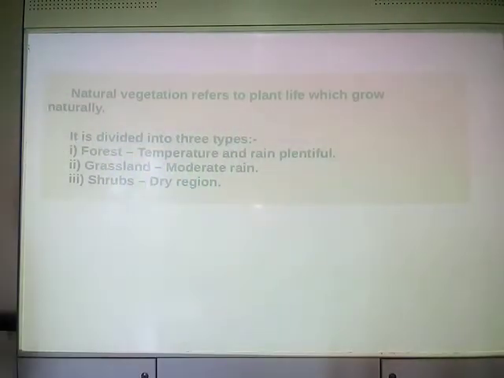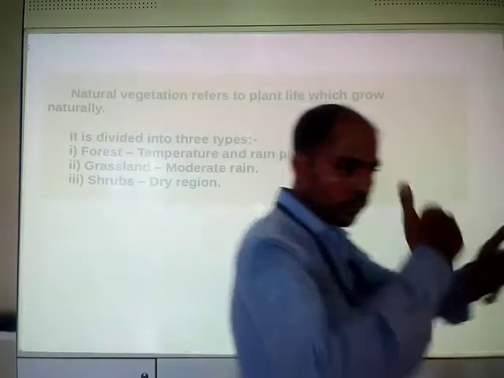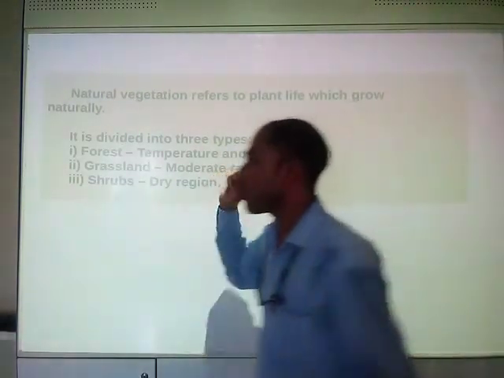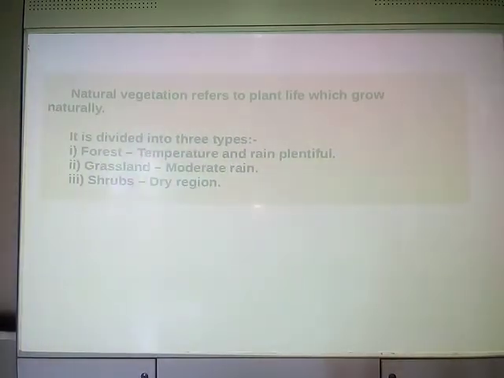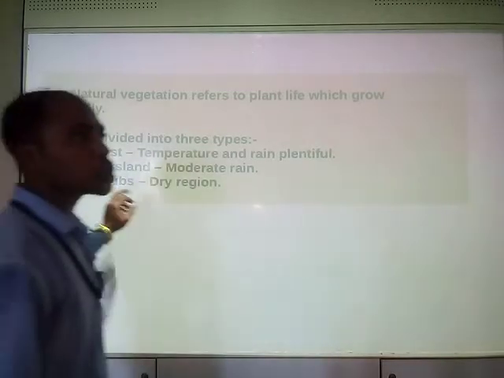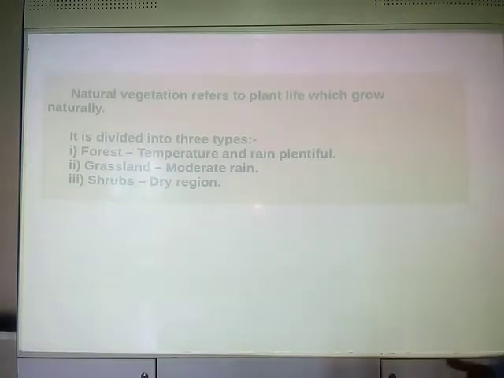They do not require plentiful rainfall, but moderate rainfall is required. Moderate rainfall means neither very high nor very low. That is the meaning of moderate rain.